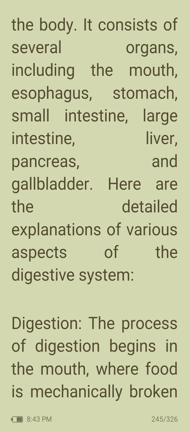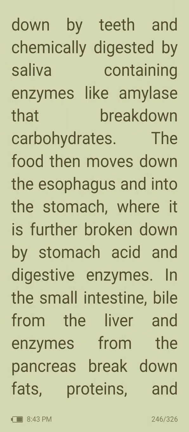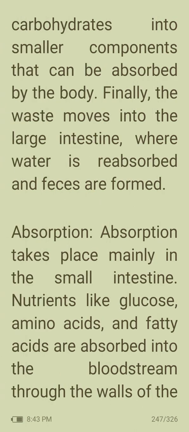Digestion. The process of digestion begins in the mouth, where food is mechanically broken down by teeth and chemically digested by saliva containing enzymes like amylase that break down carbohydrates. The food then moves down the esophagus and into the stomach, where it is further broken down by stomach acid and digestive enzymes. In the small intestine, bile from the liver and enzymes from the pancreas break down fats, proteins, and carbohydrates into smaller components that can be absorbed by the body. Finally, the waste moves into the large intestine, where water is reabsorbed and feces are formed.